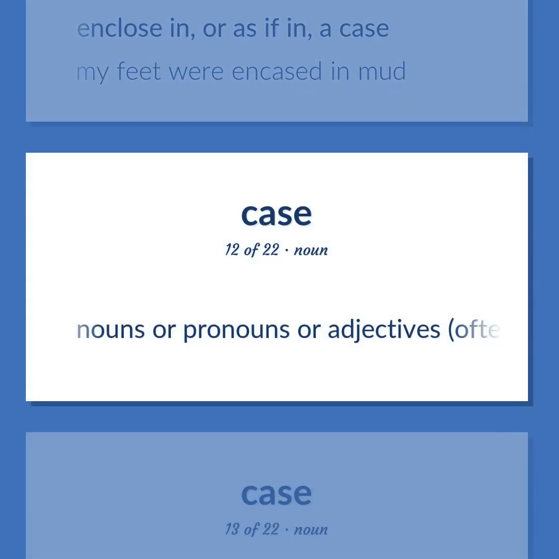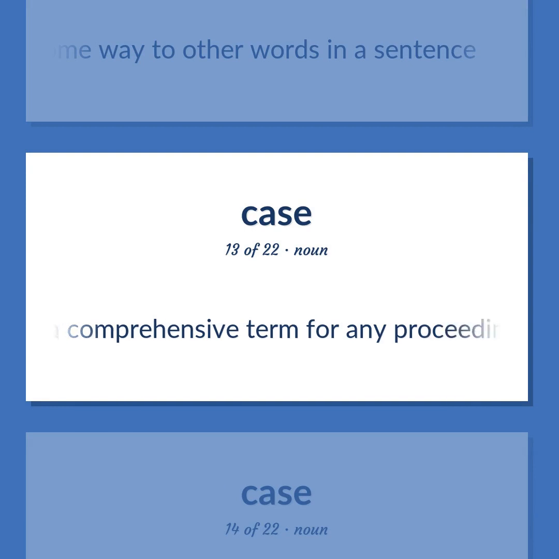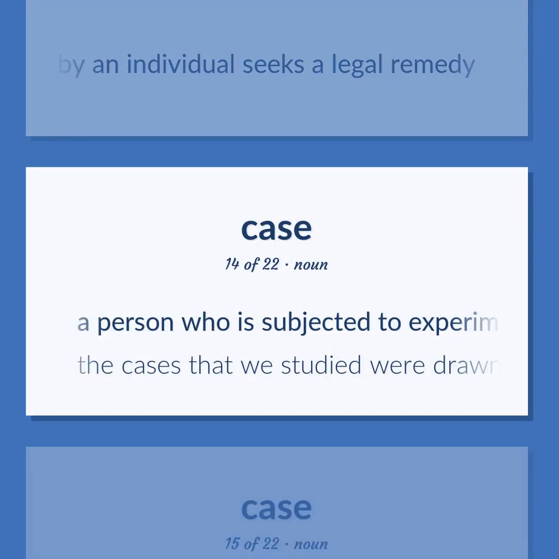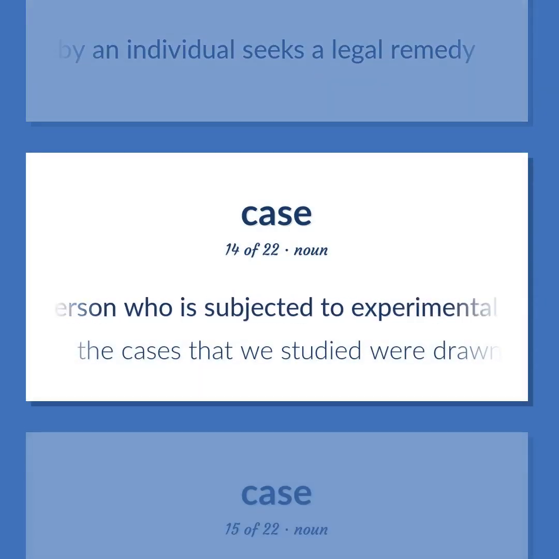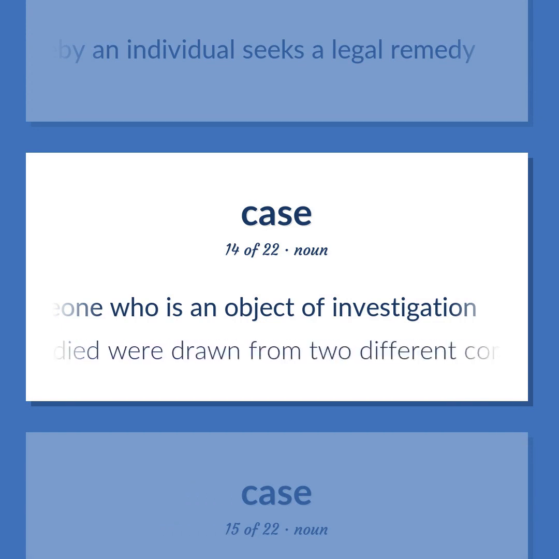Nouns or pronouns are adjectives, often marked by inflection, related in some way to other words in a sentence. A comprehensive term for any proceeding in a court of law whereby an individual seeks a legal remedy. A person who is subjected to experimental or other observational procedures. Someone who is an object of investigation. The cases that we studied were drawn from two different communities.